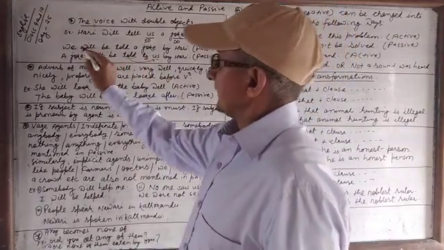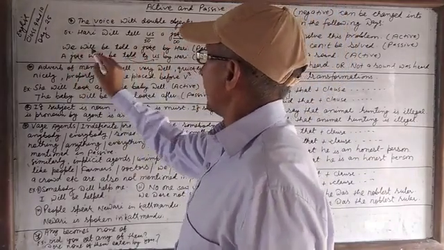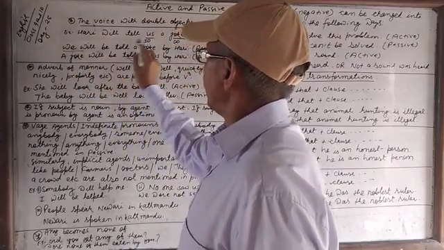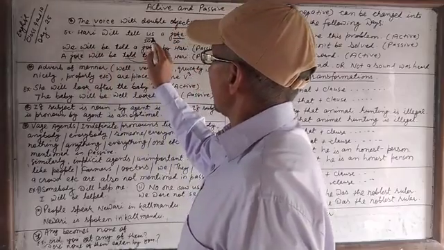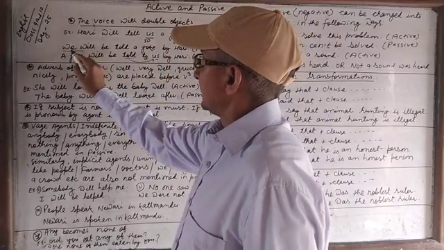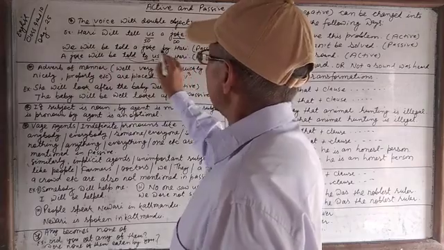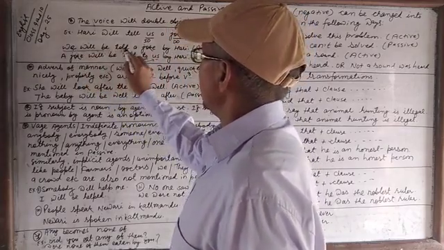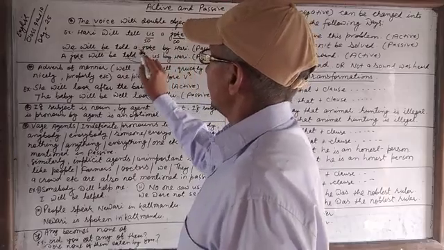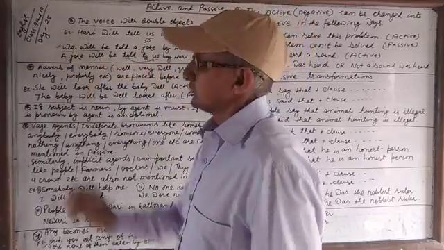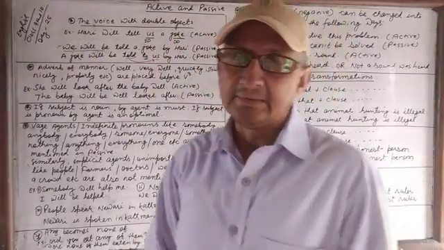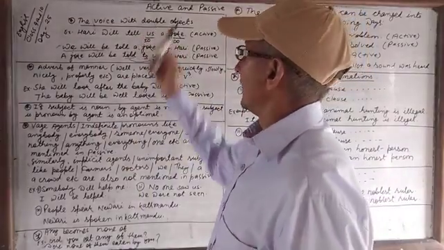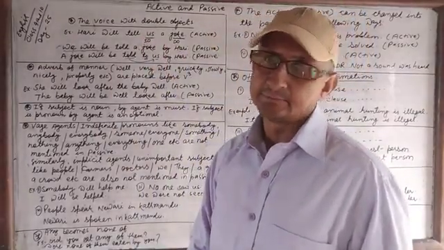You can change it in another way. You can write the indirect object as the subject. If you keep the indirect object as the subject in the passive, you can change into passive in this way: We will be told a joke by Hari. In this way, in two ways, you can change active into passive if there is a double object in a sentence.